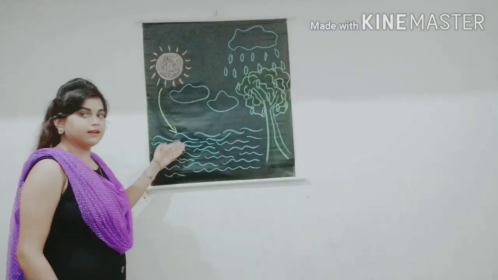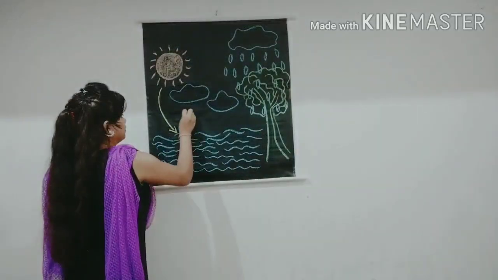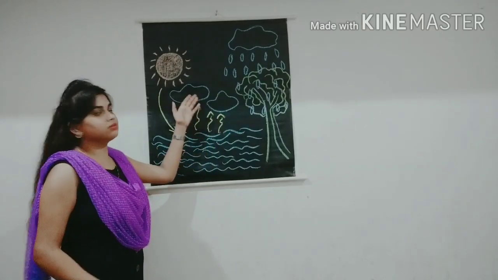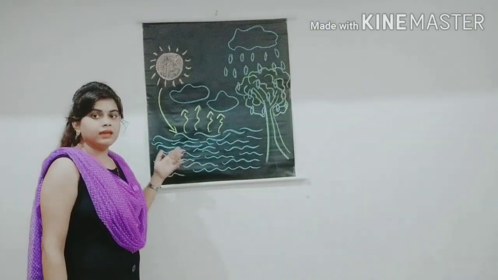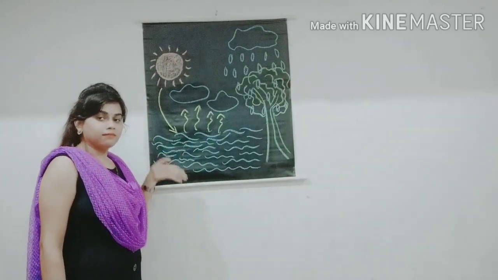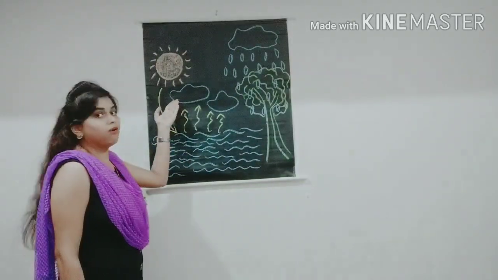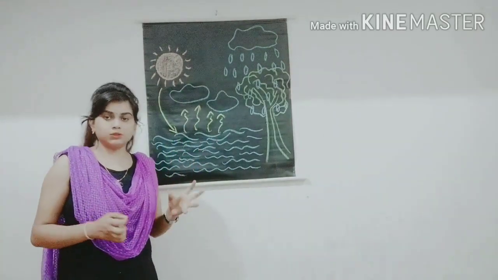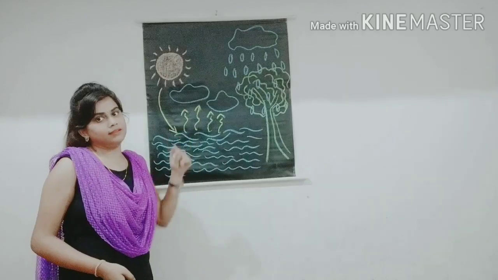When the sea gets heated up by the sun, the sea forms some water vapors. These are water vapors and these water vapors together form clouds. Okay, these are clouds. They are formed by sea. When the sea gets heated up by the sun and it forms some water vapors, the water vapors go up in the sky and form these clouds. The clouds then move from one place to another by using wind. The wind takes the clouds from one place to another place.